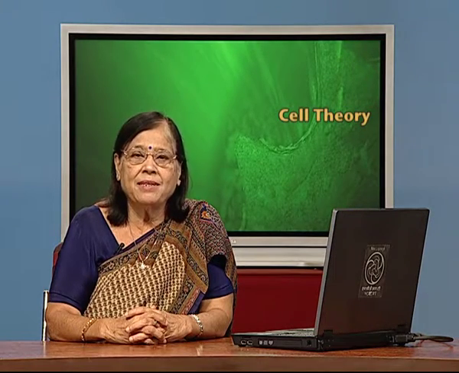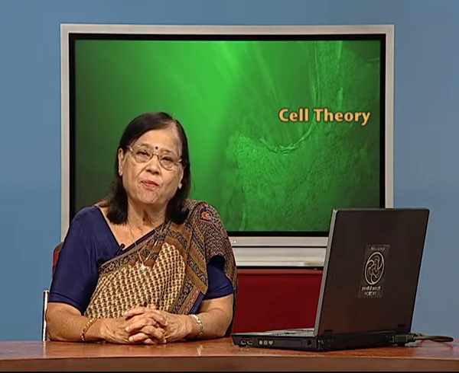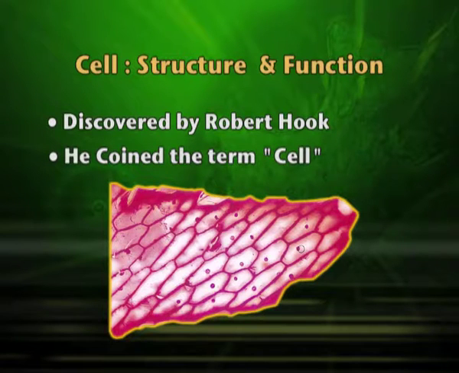Cell is the smallest structural and functional unit in the body of a plant or an animal, and it was discovered by Robert Hooke when he was examining cork from a plant. He saw some hexagonal bodies, which he named cell. This is the first time somebody had seen the cell, and the term cell was coined.